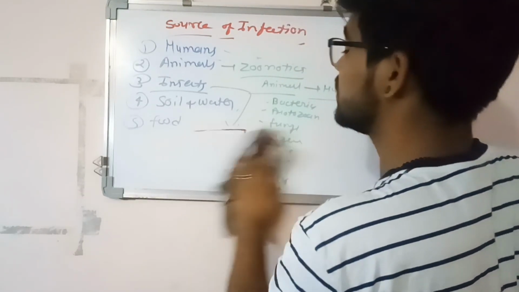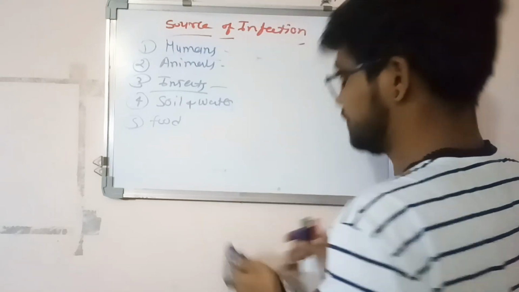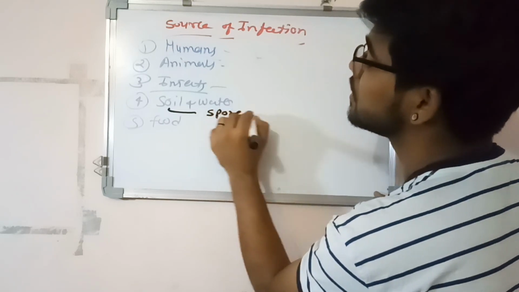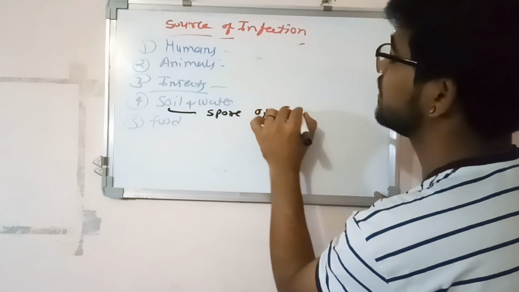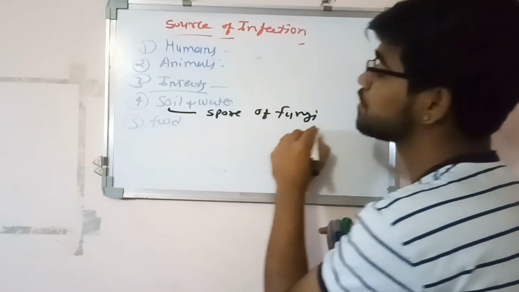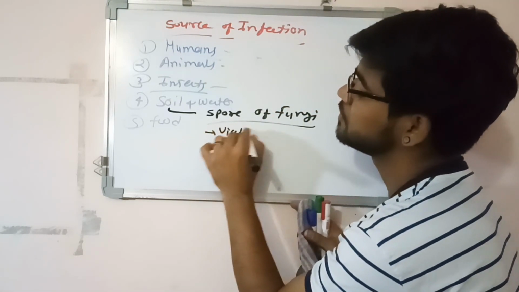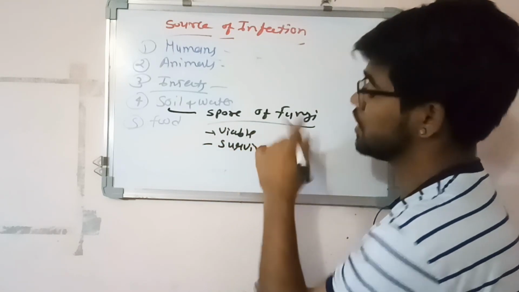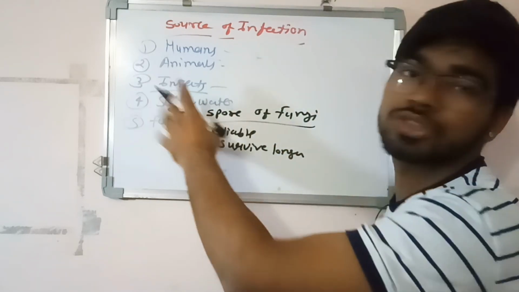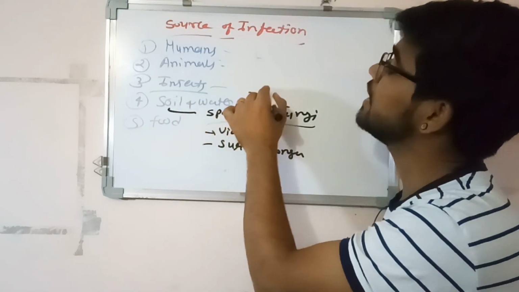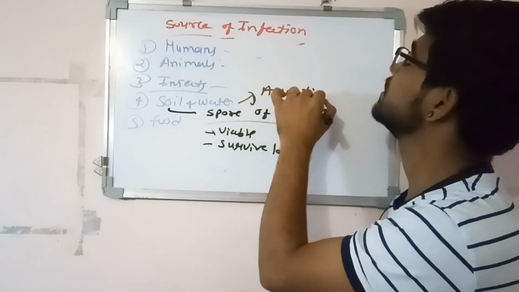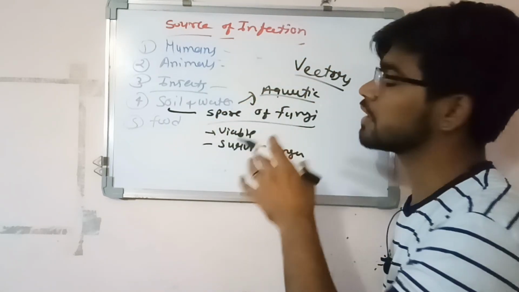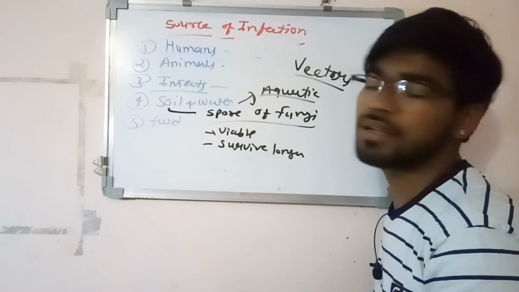Now let's come to soil and water. In soil, spores of fungi may be found. The spores are more viable and can survive for a longer time. So they become a very huge source of infection. In water, especially aquatic vectors are present. And also in contaminated water, there are lots of types of organisms present.